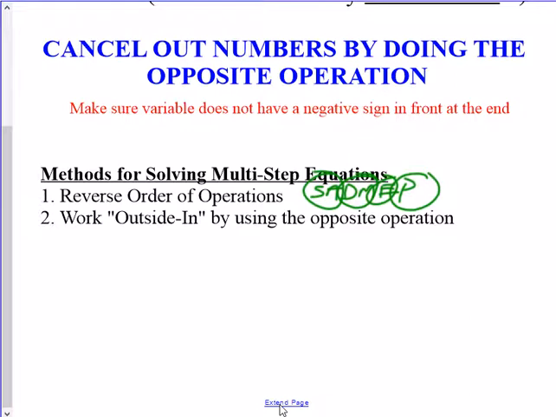Or a less formal way of solving this is you're going to work your way outside in. Once you identify where the variable is that you want to isolate, cancel out the numbers that are the furthest away, and then work your way in.